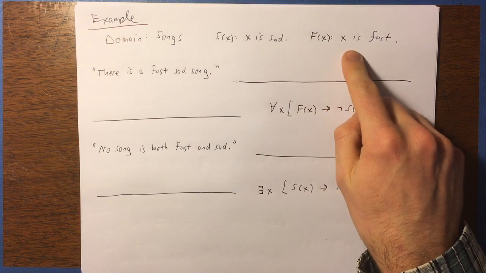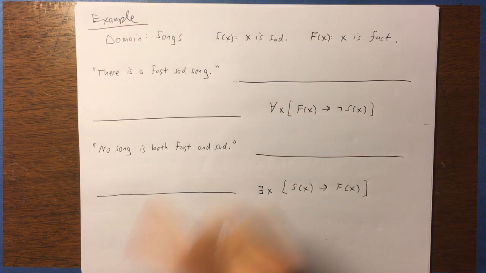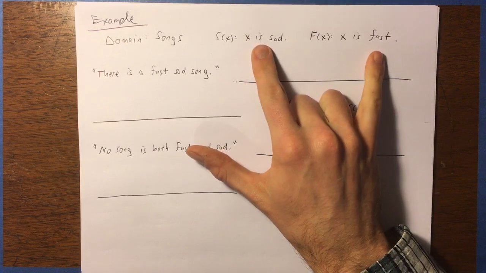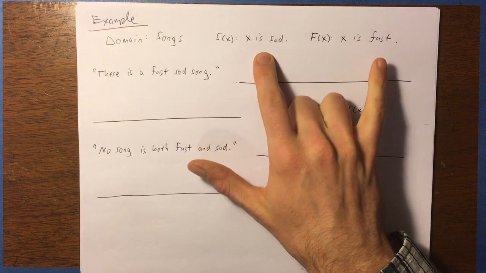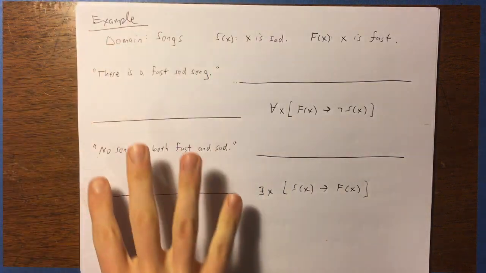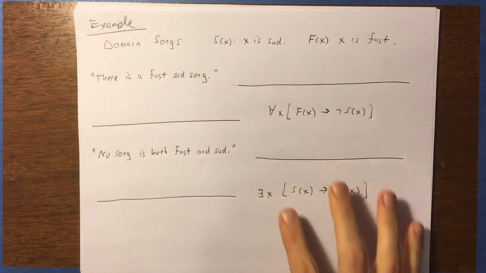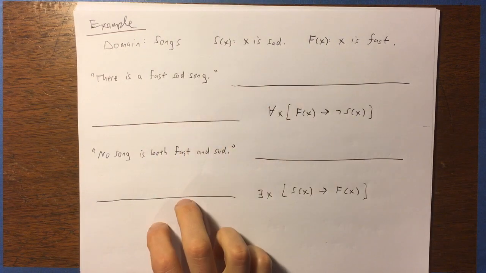F of x means x is fast. So we have a fast song. And I know that these are a little bit subjective and relative, but that doesn't really matter for the purpose of this example. So what we're going to do is translate back and forth. We're going to have a column of verbal statements on the left and a column of symbolic statements on the right, and you can see I've left blanks.